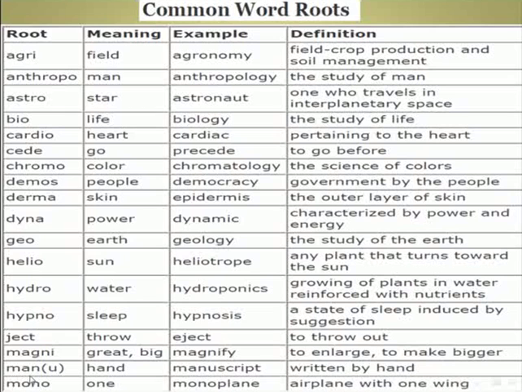Root man, and sometimes plus letter U, manu, meaning hand. Example for the use: manuscript. Definition: written by hand. Root mono. The meaning for mono: one. Example for the use: monoplane. Definition: airplane with one wing.